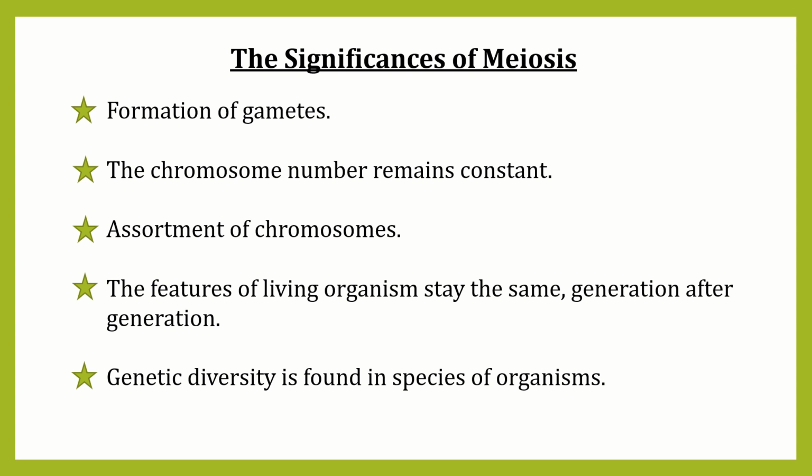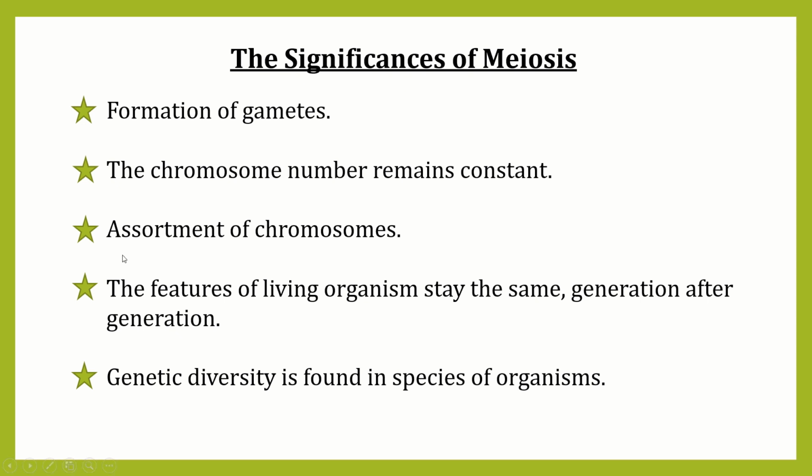If every life cycle of an organism continues that way, the number of chromosomes would double again and again. But due to the process of meiosis, the chromosome number becomes half in the gamete cell before the union of two gametes. Hence, the chromosome number of a particular organism remains constant because of the process of meiosis.